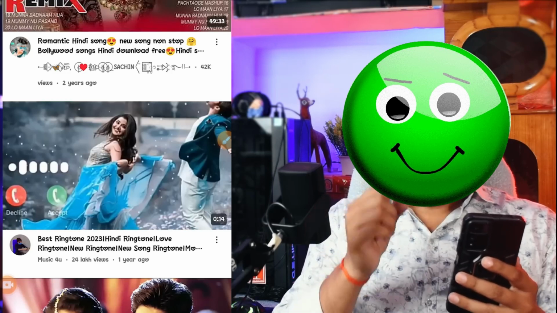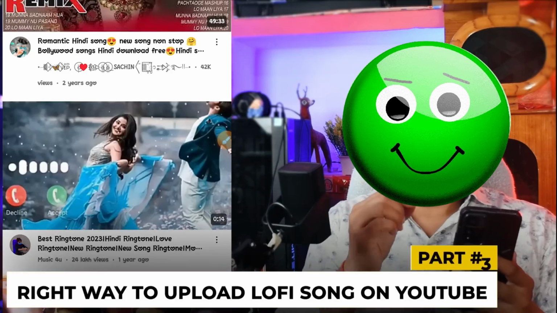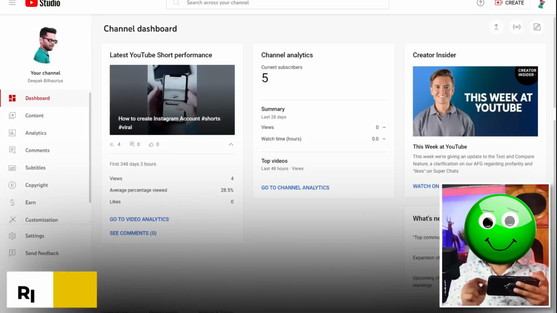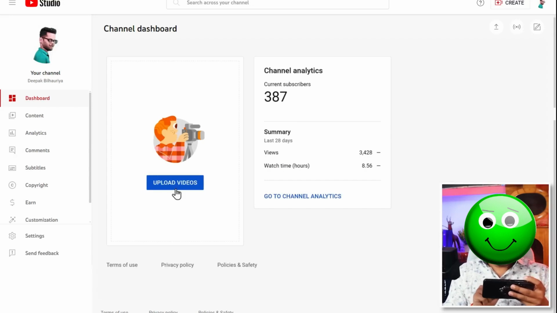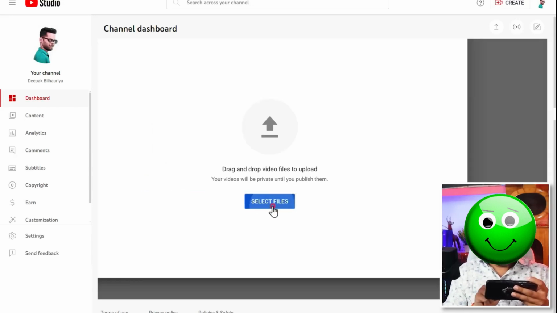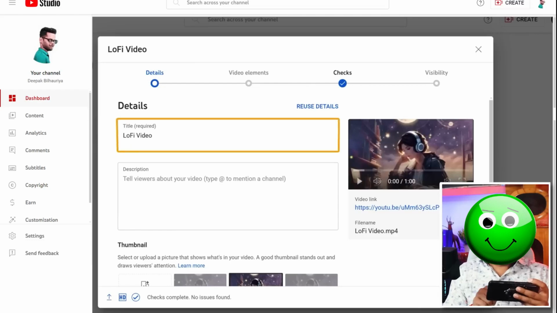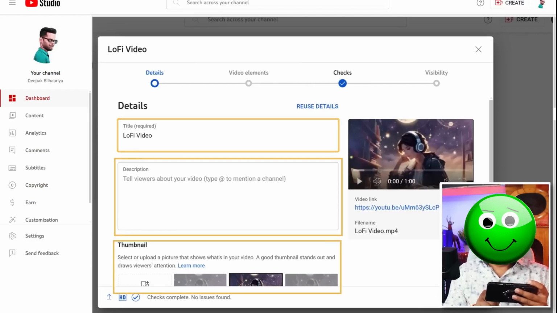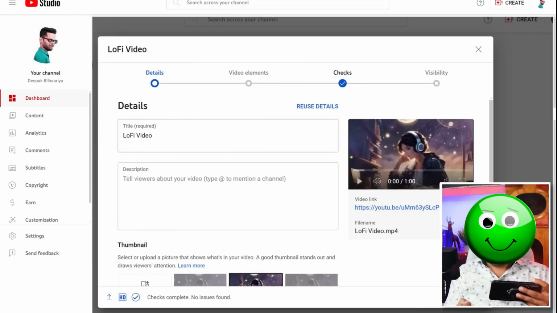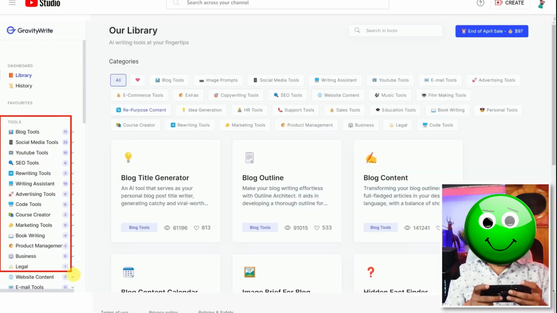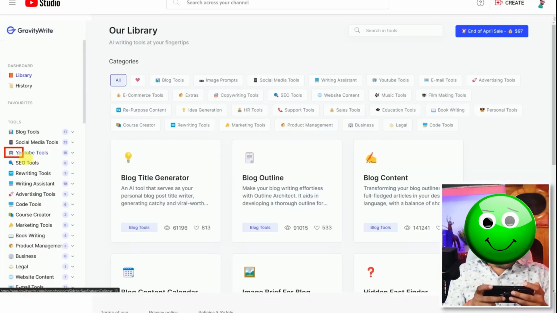For this you have to click on YouTube, the 3 dots. Then you have to click on the search filter. Now from here you will see it. You have to select the Creative Commons option and then click on the Apply option. Now you can use any song from here to make a Lofi song. So now we have learned how to create a Lofi song here. So now let's go to step 3, where we can upload the Lofi song in the right way.